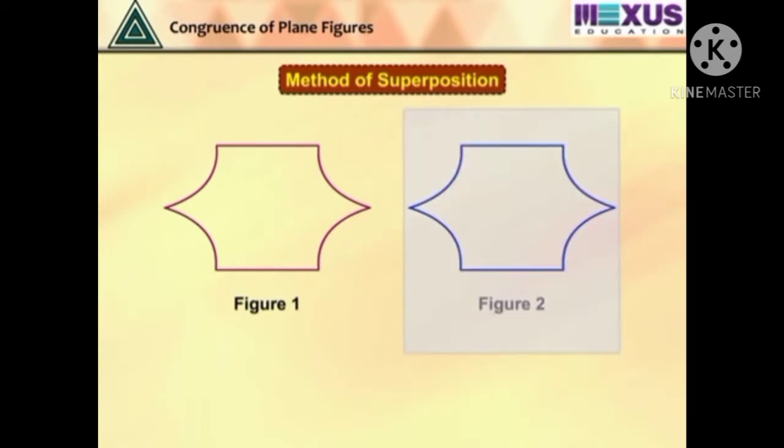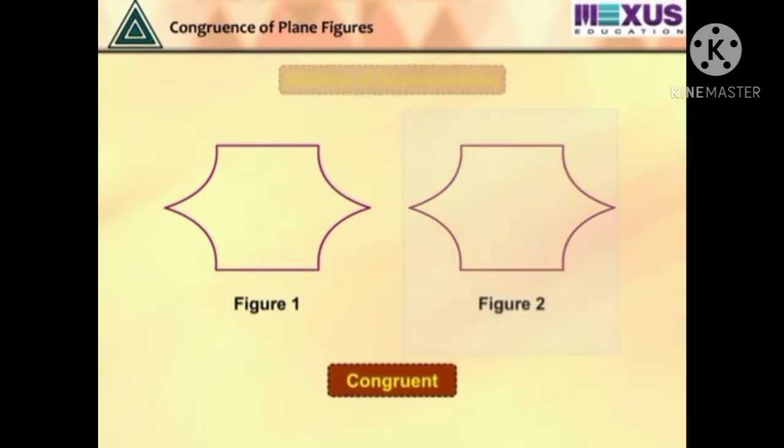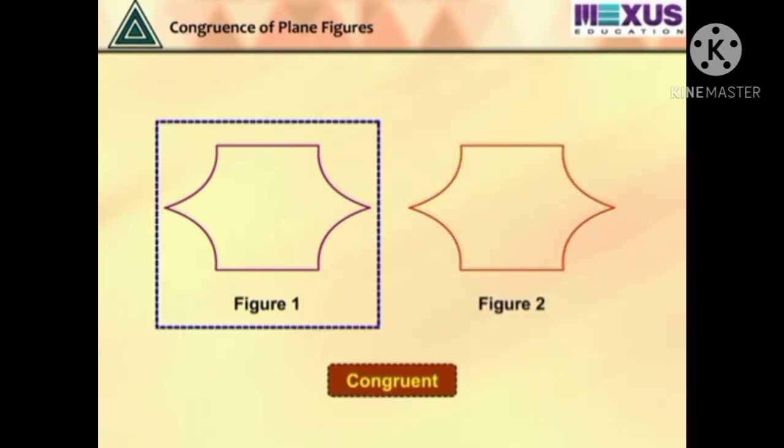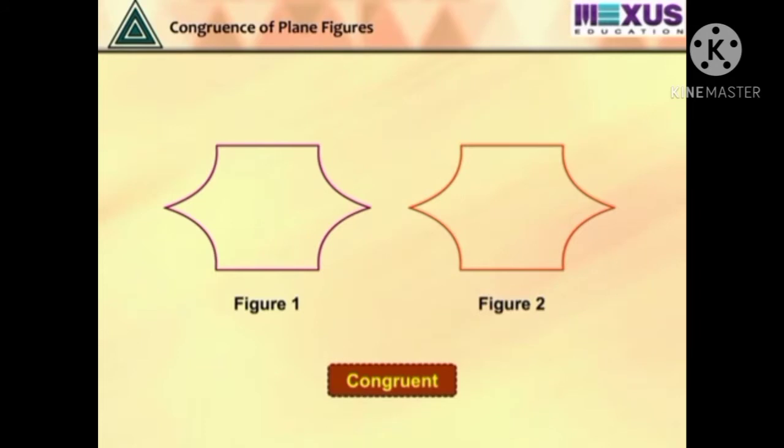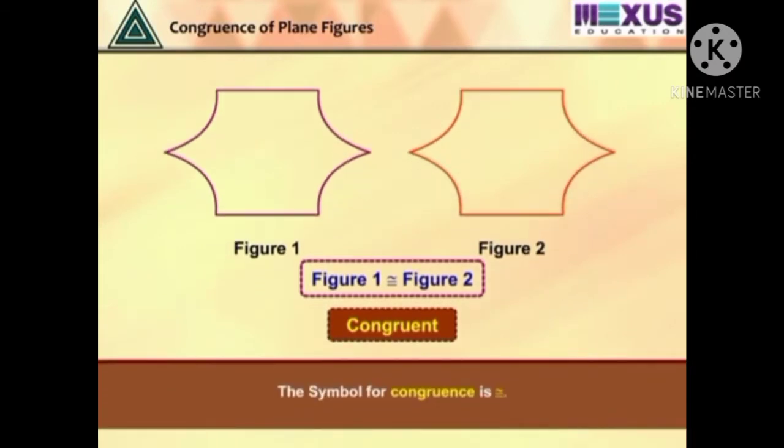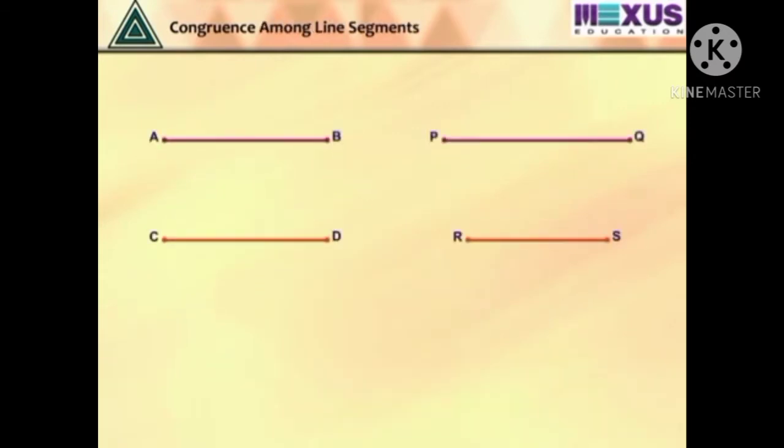Here we can say that figure 1 is congruent to figure 2. Therefore, it can be written as figure 1 congruent figure 2. The symbol for congruency is ≅. Look at these two pairs of line segments.